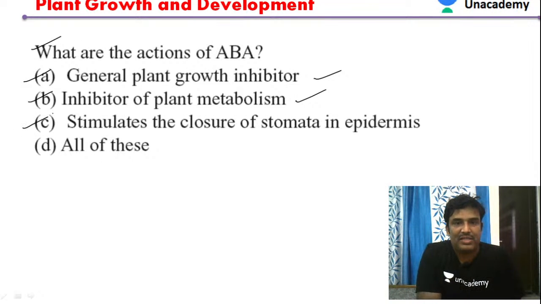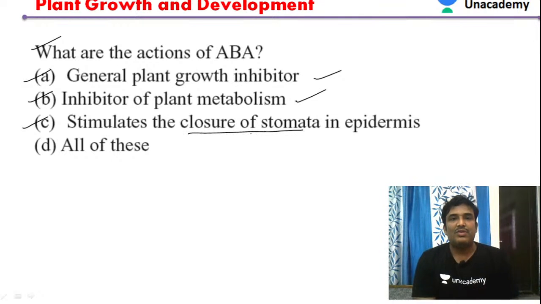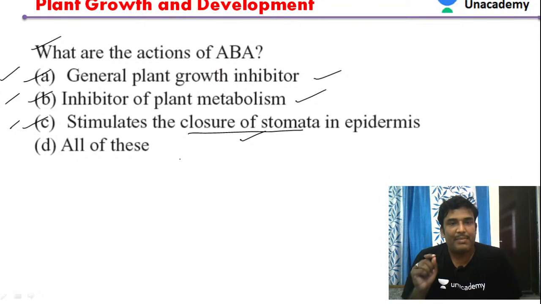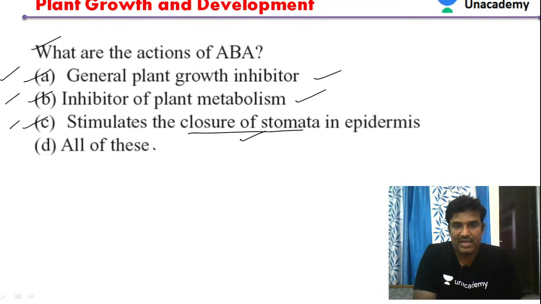Then it stimulates the closure of stomata. We already know the stomata are present in the epidermis. Accumulation of abscisic acid in the guard cells makes the stomata close. So option A, option B, and option C, all these statements are true and are the primary actions of abscisic acid. So the answer will be all of the above.